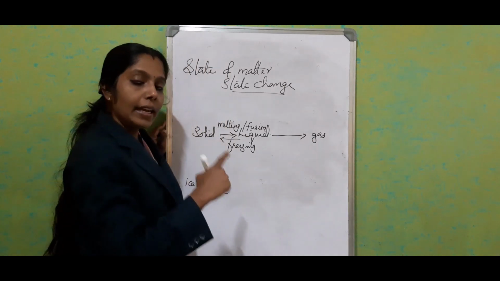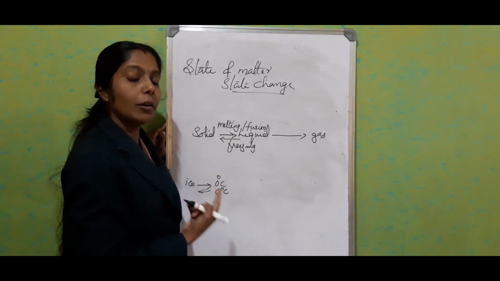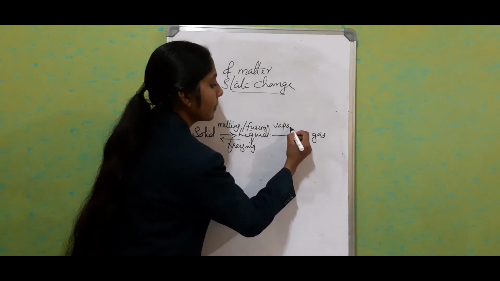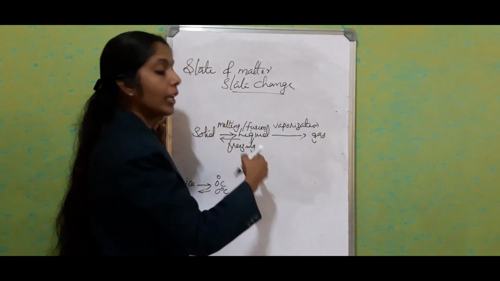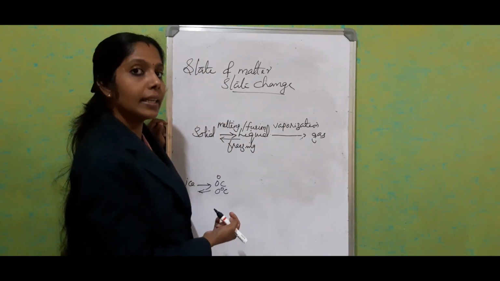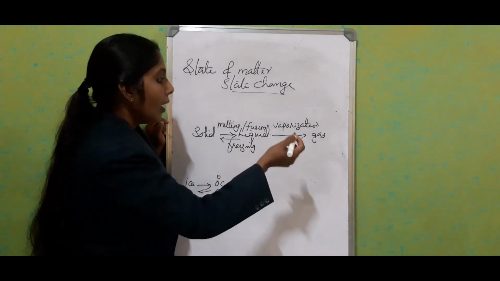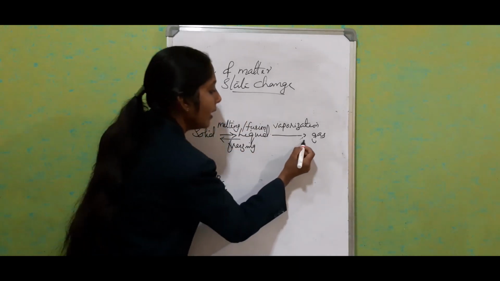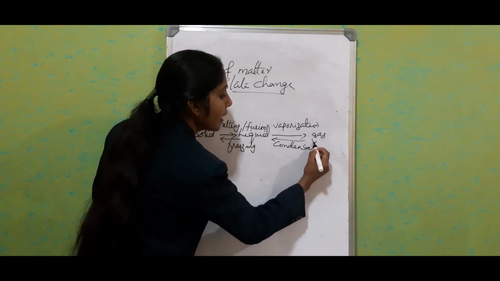Okay, when liquid changes into gas at a particular temperature or constant temperature, we used to call it as vaporization. Vaporization. Liquid to gas at a particular temperature is known as vaporization. And the reverse one, gas to liquid, is known as condensation.